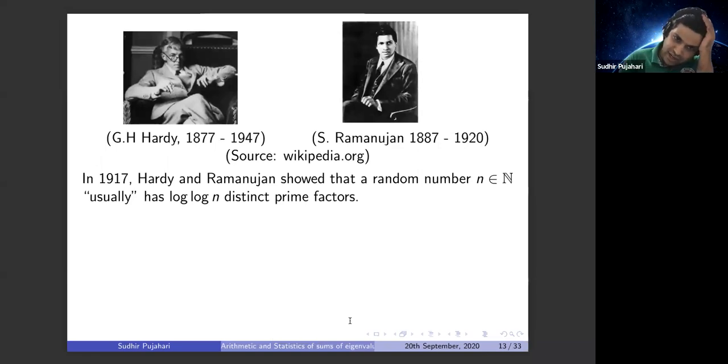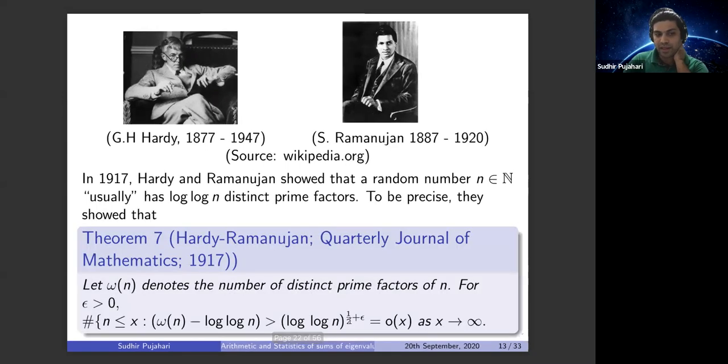In 1917, Hardy and Ramanujan showed that if you choose a random natural number n, then it has about log log n distinct prime factors. More explicitly, they showed that if ω(n) is the number of distinct prime factors of n, then for any epsilon greater than 0, the cardinality of n less than or equal to x such that |ω(n) minus log log n| is greater than (log log n) to the half plus epsilon is little o of x as x goes to infinity.